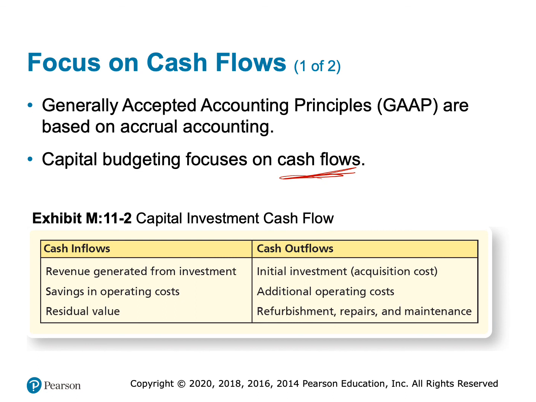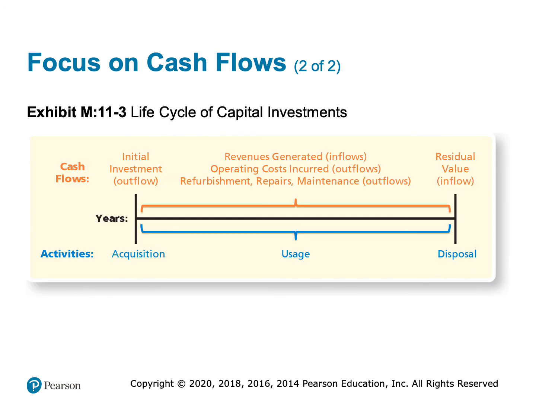Our cash outflows are that initial investment, that acquisition cost, also called a down payment, if you will. Any additional operating costs that we would have, so maybe the insurance on our new car is going to be more than the old car, so that additional cost is a cash outflow. And also take into account any refurbishment, repairs, maintenance that we are expecting to have to do on this.